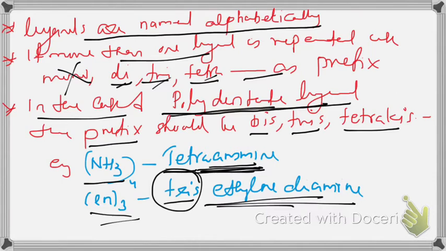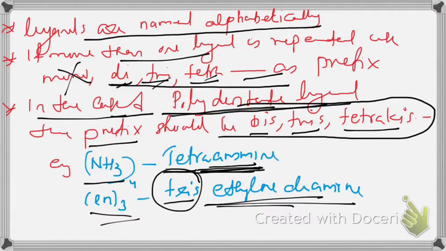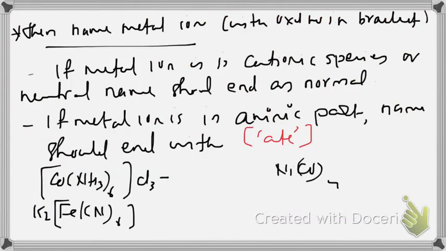No need of trisoxalato. So this kind of prefix, bis, tris, tetrakis, can be used only when there is a number in the common naming of the ligand, like di in ethylene diamine. With this, we are coming to the end of the ligand naming.